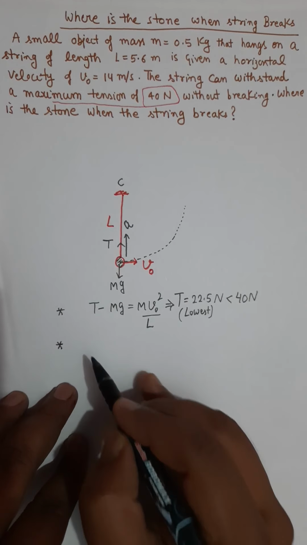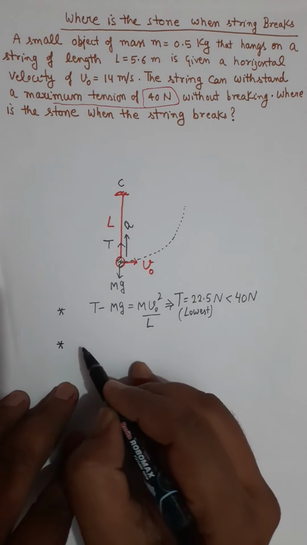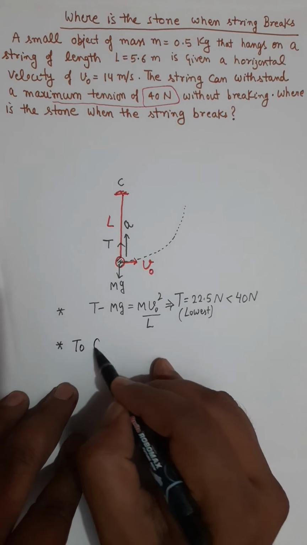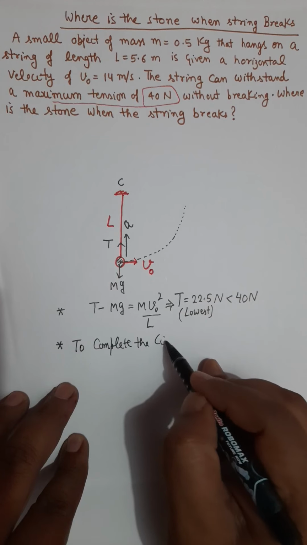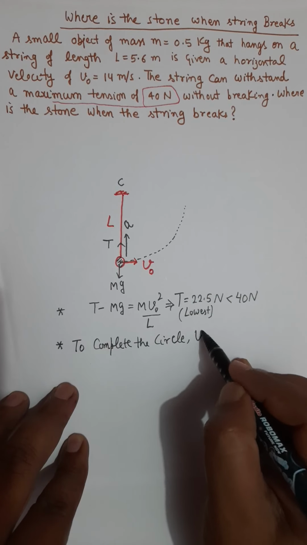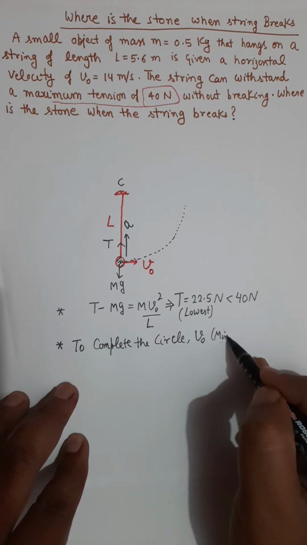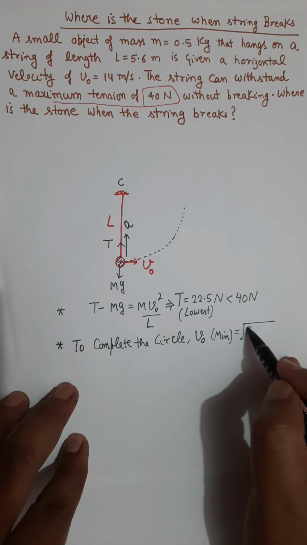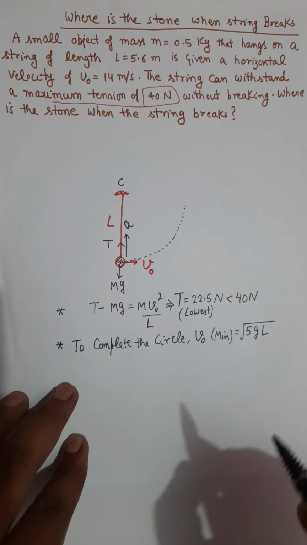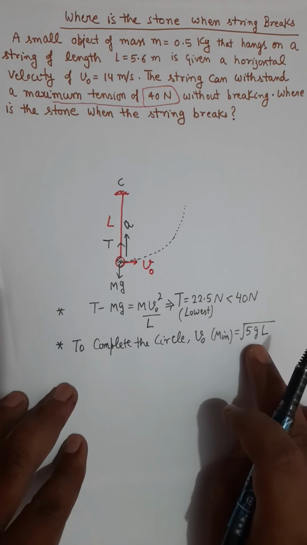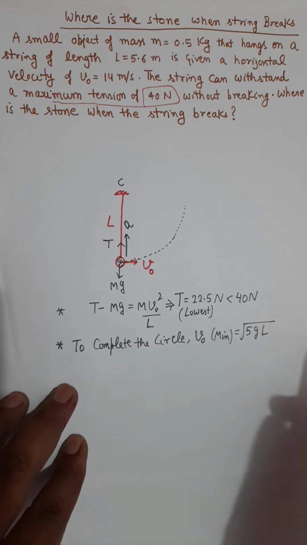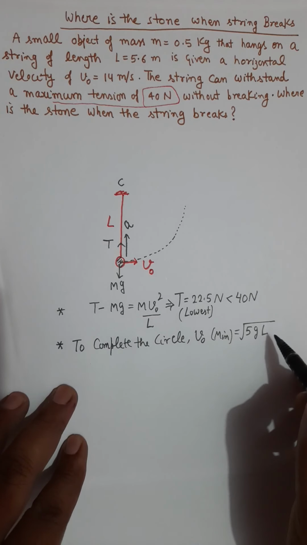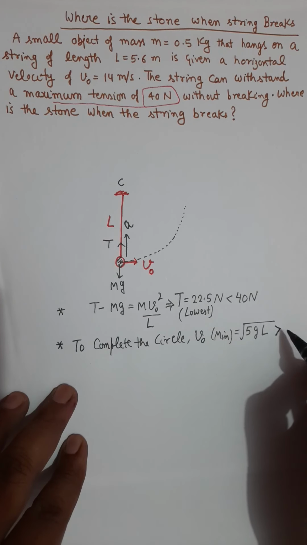We all know that to complete the circle, the minimum value of v naught should be root of 5GL. When you substitute g equals 10 meter per second square and L equals 5.6 and calculate, you will get that this value is more than 14 meter per second.